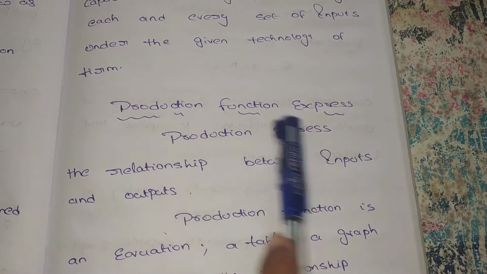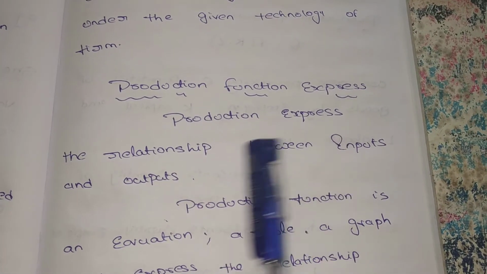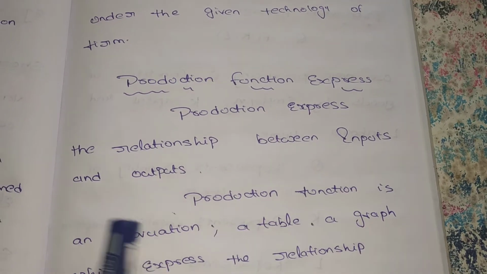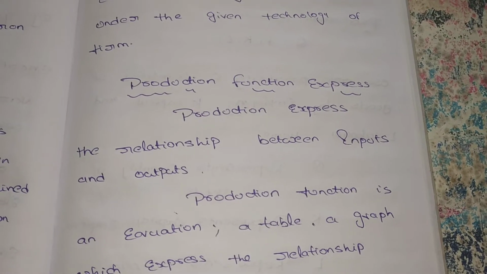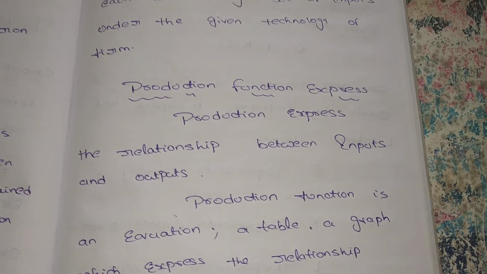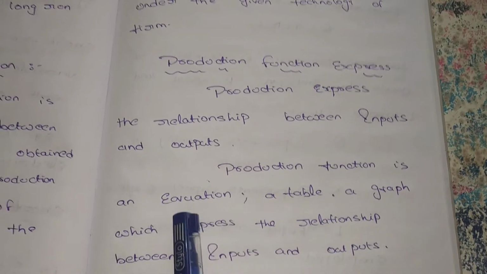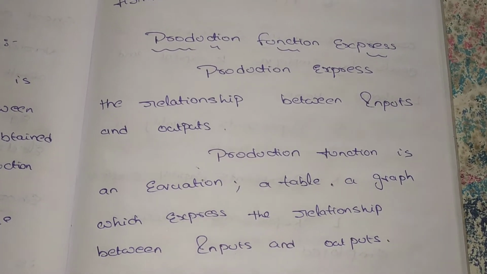And what does the production function express? The production function expresses the relationship between the inputs and outputs. It always explains what inputs we are giving and what output we are taking. A production function is an equation, a table, or a graph which expresses the relationship between the inputs and outputs.